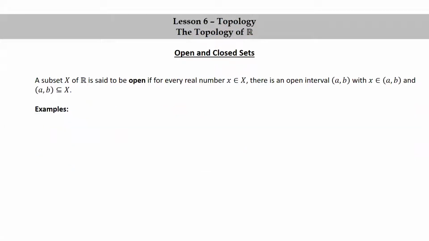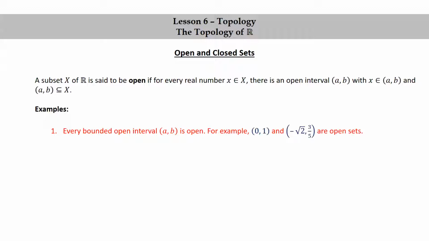Let's look at some examples. Every bounded open interval (a, b) is open. For example, the open interval from 0 to 1 and the open interval from -√2 to 3/5 are both examples of open sets. To see this, let X equal the open interval from a to b, and let little x be in big X.